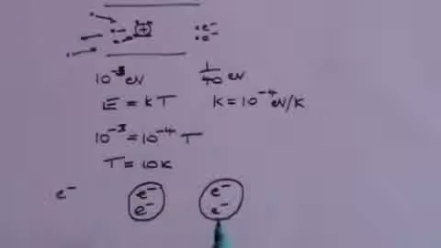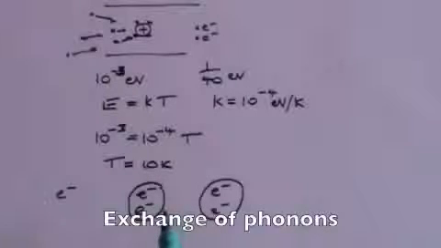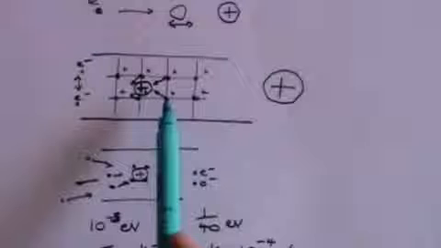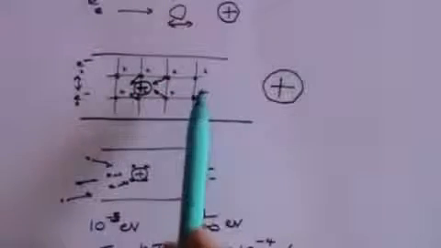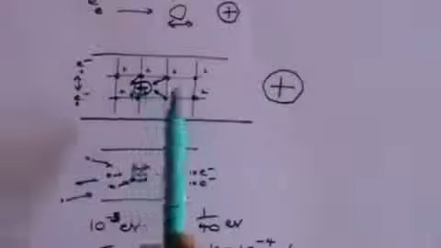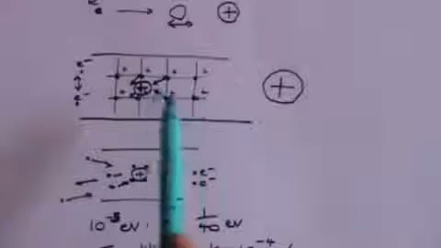These are pairs of electrons that arise because of what are called the exchange of phonons. Phonons are just a collection of excitations of atoms or molecules, but all doing it together, so it's as if all these atoms and molecules are together vibrating in some collective mode.